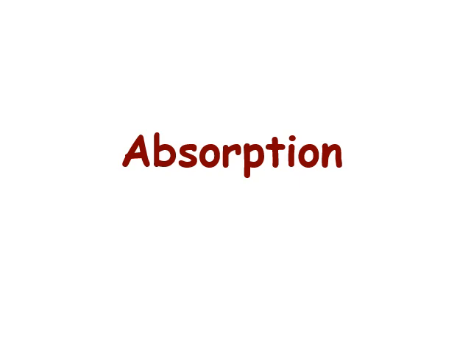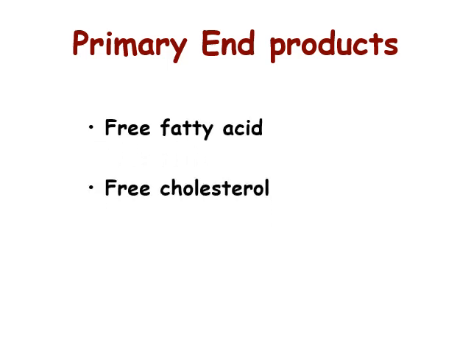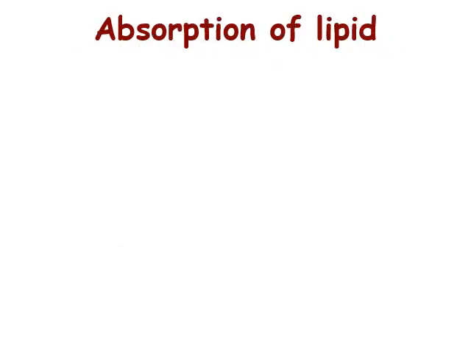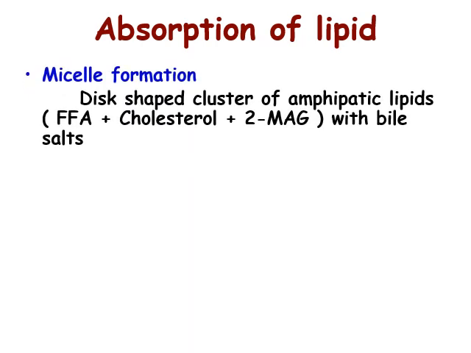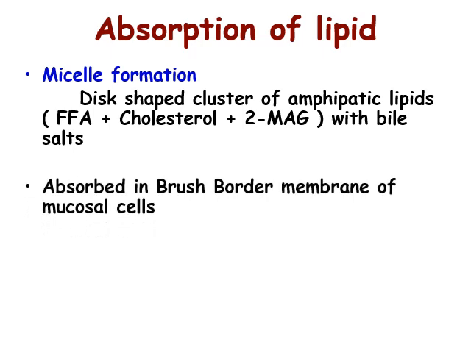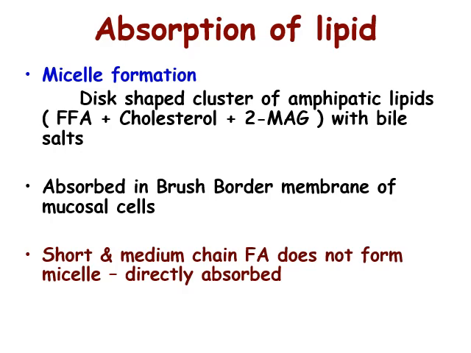Absorption of lipids. Primary end products of lipid digestion are free fatty acid, free cholesterol, and 2-monoacyl glycerol. Absorption of lipid is helped by the process of formation of micelles, which are disc-shaped clusters of amphipathic lipids with bile salts. They are absorbed in the brush-border membrane of mucosal cells. Short and medium chain fatty acids do not form micelles; they are directly absorbed.